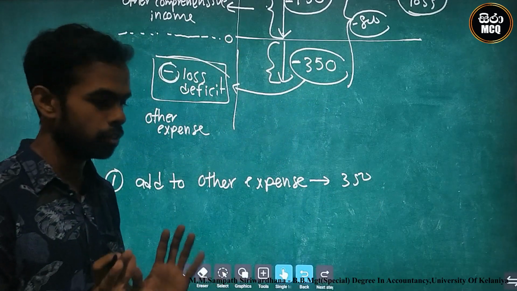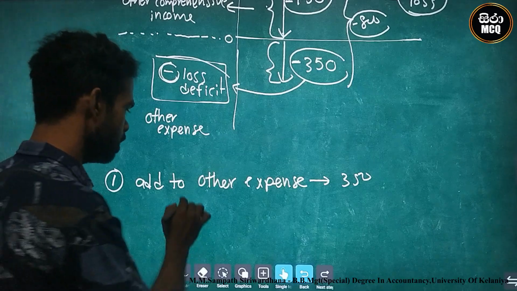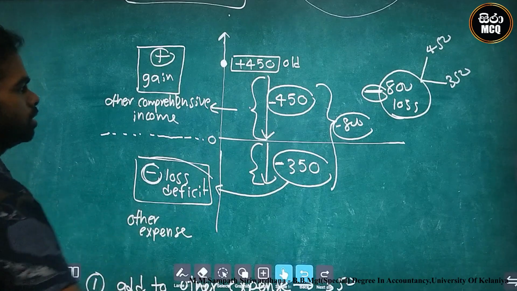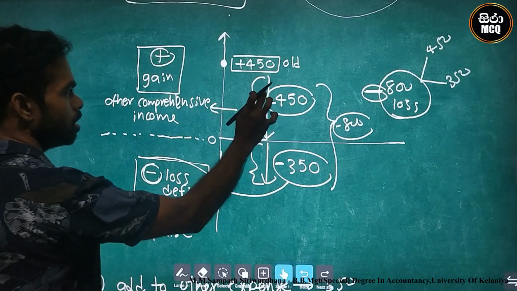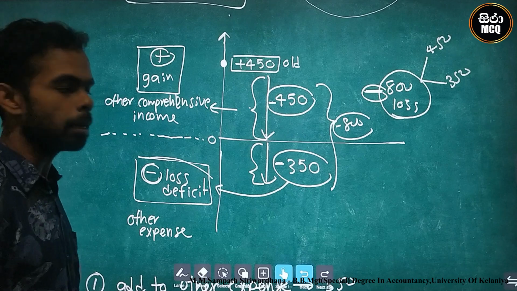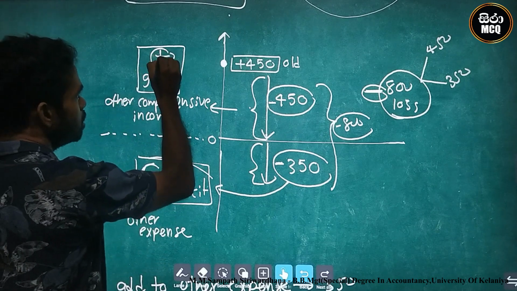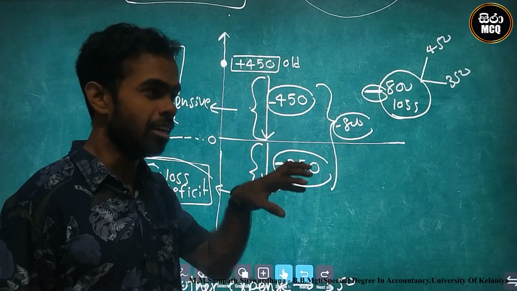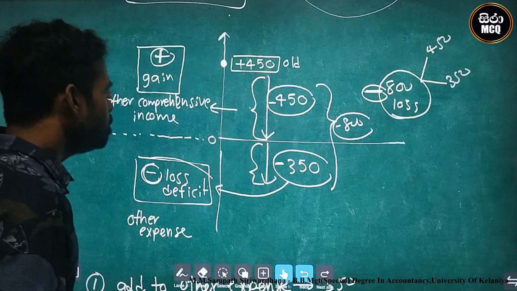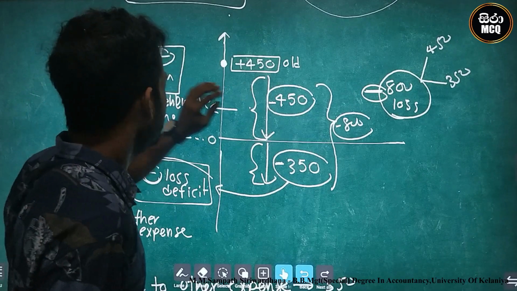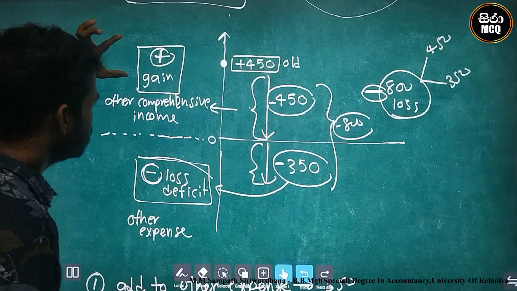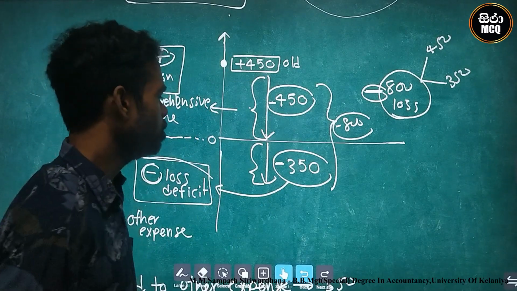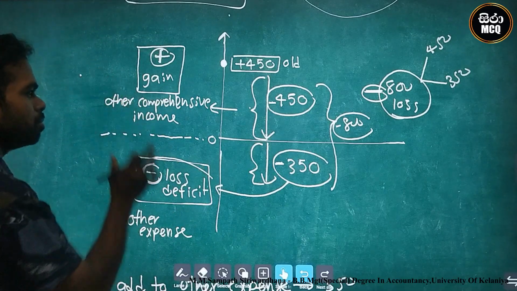Okay, we add 350 to other expense. Next one, what is the destination? 450. 450 is their other comprehensive income area. Therefore, look here, other comprehensive income area is a plus area, but this short is minus. Therefore, we must eliminate from this 450. Why? The other comprehensive income is plus area, but this is the minus short. Therefore, we can reverse it from other comprehensive income.